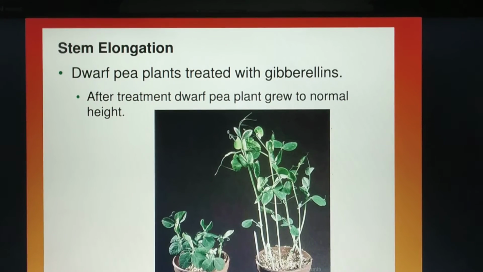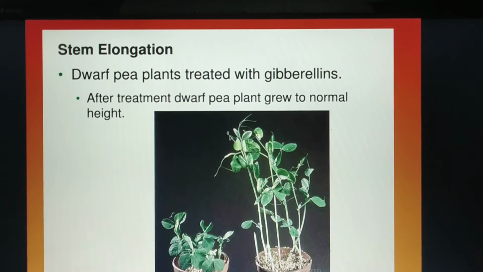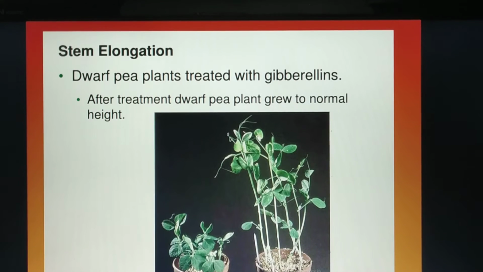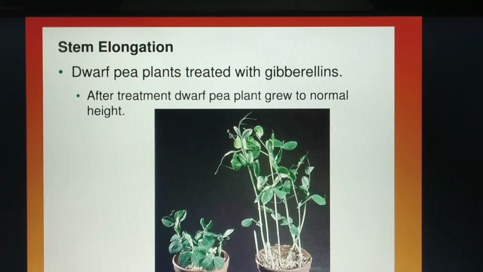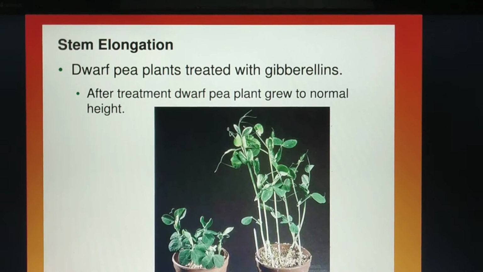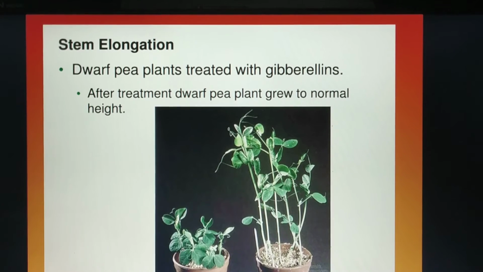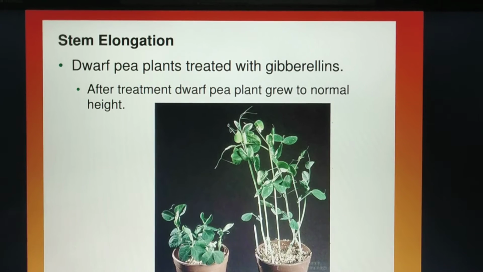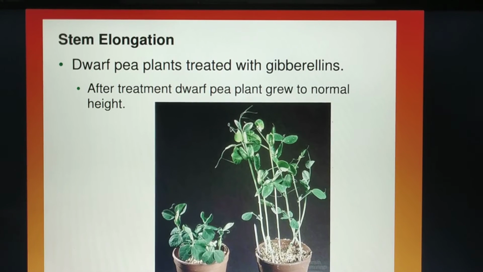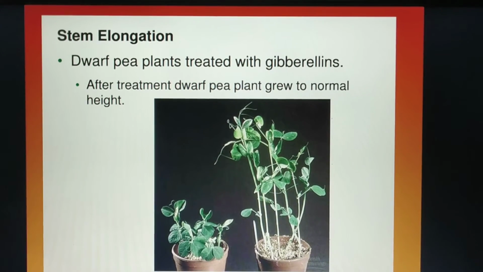What happens is that the dwarf plants are of the mutant type, which has not been able to reach its normal length. But when a plant hormone like gibberellin is applied to it, it usually causes growth, increases its length, and causes stem elongation. Therefore gibberellin helps, and stem elongation is one of the most important physiological functions of gibberellin.